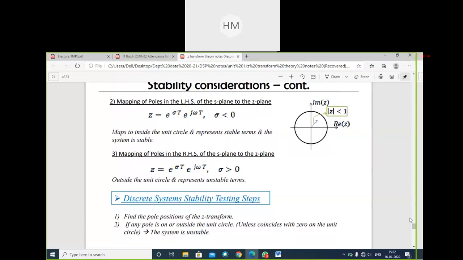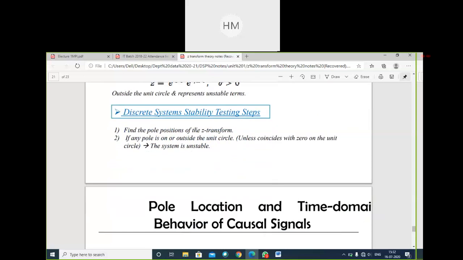Discrete system stability testing, steps. Find the pole positions of the Z transform. What are poles? For all the terms in the denominator, we find the factors. Those factors generate some values that define the poles of the system. If any pole is in, on or outside the unit circle, the system is unstable. If a pole exists outside the unit circle, then it is unstable. In this way, you can define stability and instability.